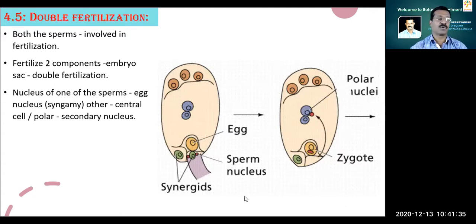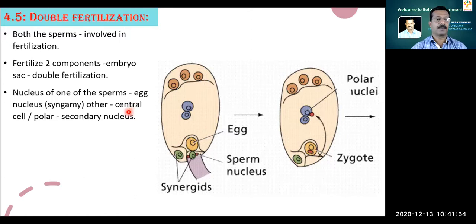We have seen in female gametophyte development how the secondary nucleus is formed. It is nothing but a fusion product of central cells or polar cells.